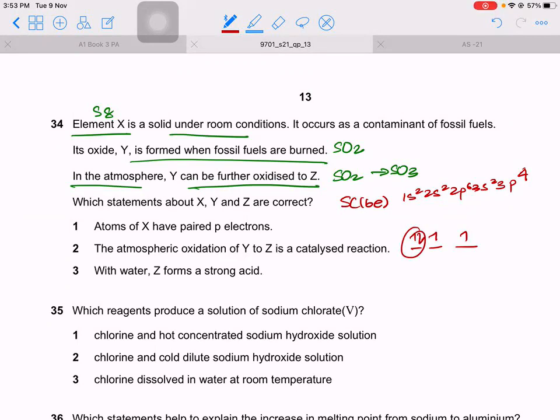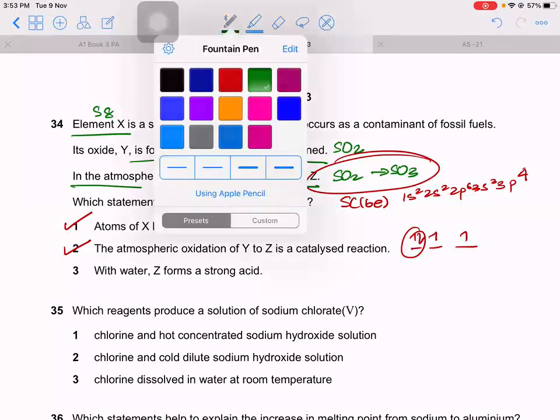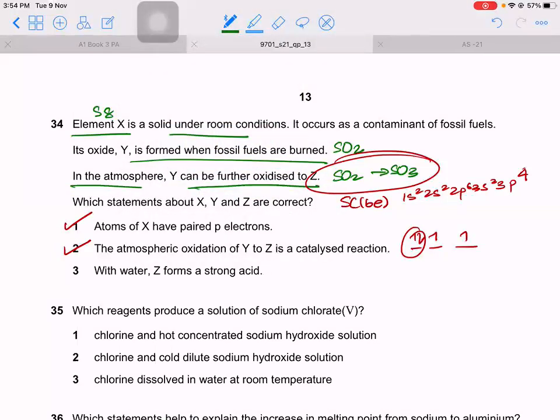Okay. Atmospheric oxidation is a catalyzed reaction. Do you know this requires nitrogen monoxide, nitrogen dioxide catalyst? Do you remember that? It's catalytic conversion or oxidation. Yes. With water, Z forms a strong acid. What is Z? Z is SO3. So SO3 with water makes what?